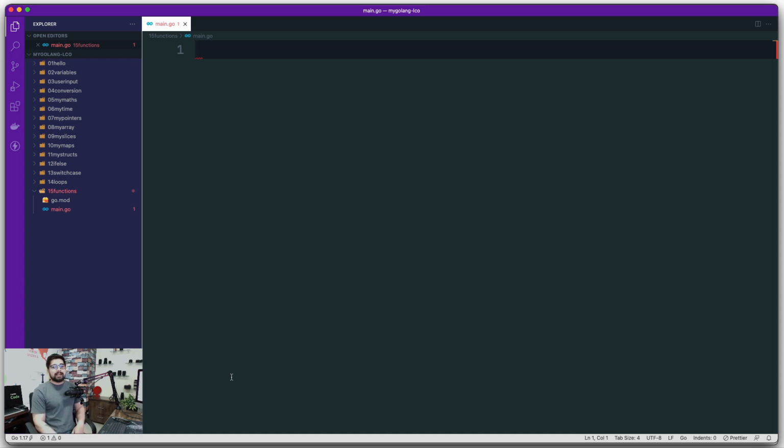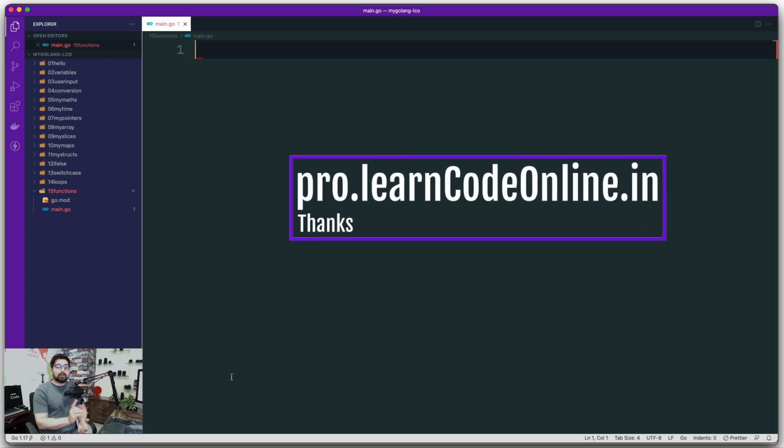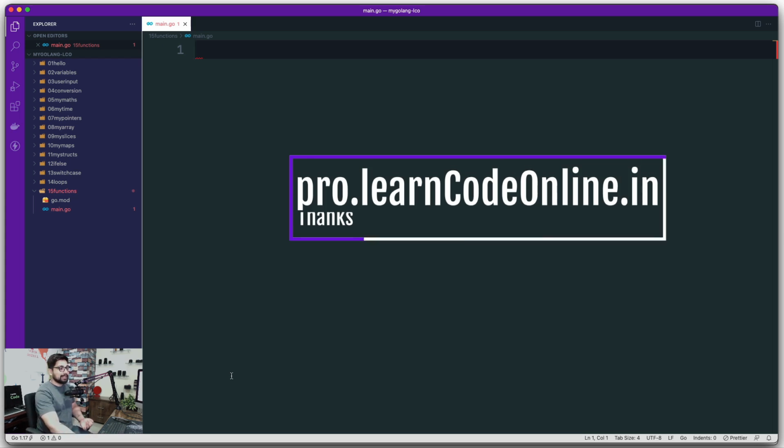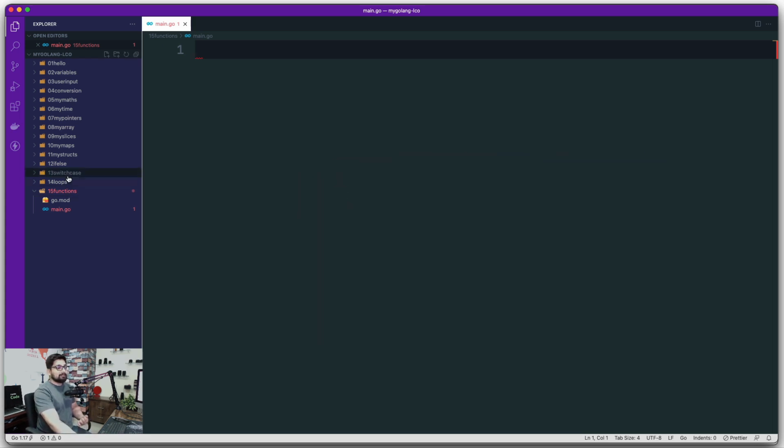No matter what programming language you're using, especially in modern days, of course, not talking about the pre-old era kind of language, you will have the facility of using functions. And in Golang, especially, we have been using functions from day one. So let me walk you through that. I've already created a folder, 15 functions, initialized the mod file, and got the main.go as well. Now we're going to start writing some functions.